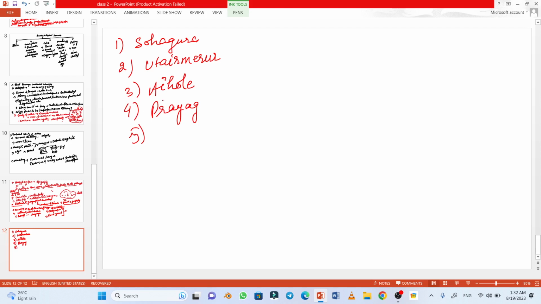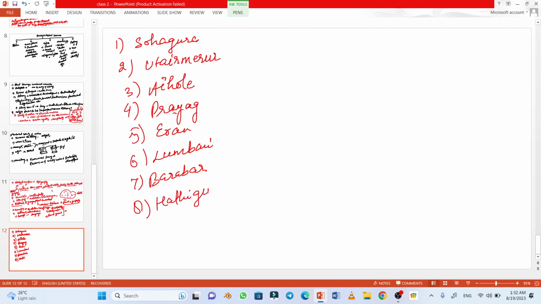Next is Iran, Lumbini, Barabar inscriptions, Hathgumfa, Mandsaur, Nasik, and Junagadh.